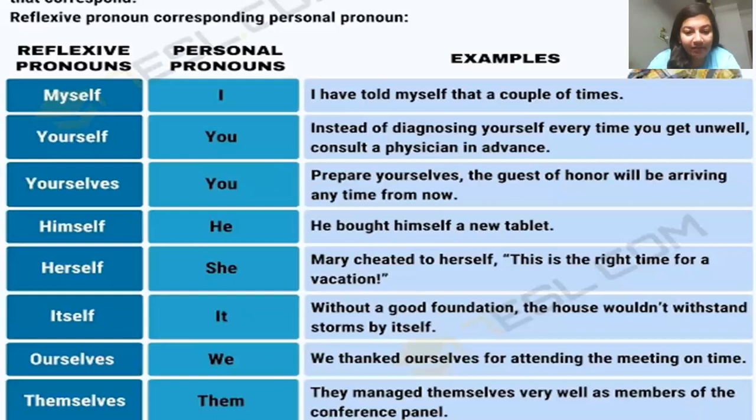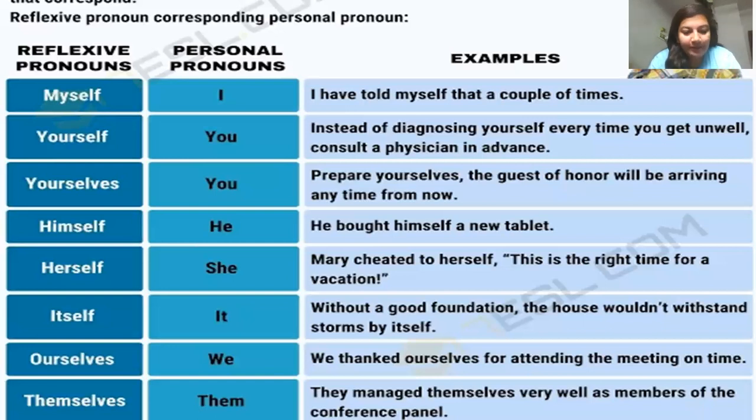Then for he, himself is used. He bought himself a new tablet. Here the reflexive pronoun himself is referring back to the subject he. For whom did he buy that tablet? For himself. Then for she it is herself. Mary cheated herself. This is the right time for a vacation. So here also you can see the reflexive pronoun herself is referring back to the noun Mary. Itself. Without a good foundation, the house wouldn't withstand storms by itself. Here, the reflexive pronoun itself is referring back to the subject, the house, about which we are talking in the sentence.